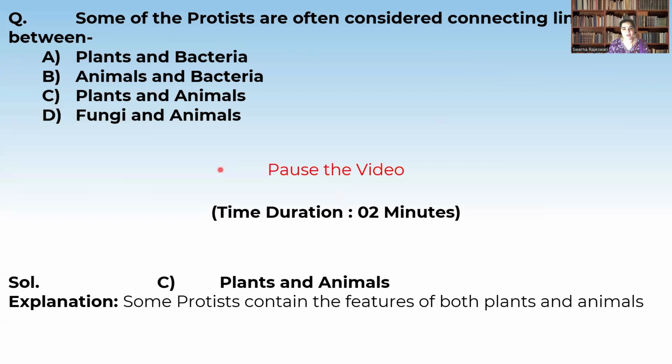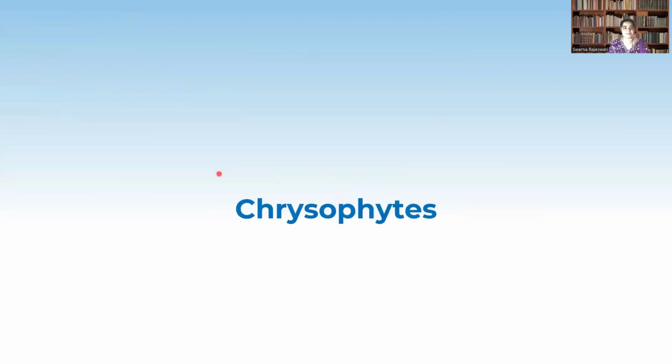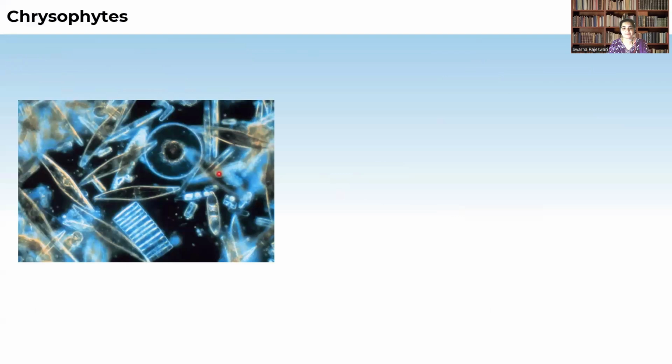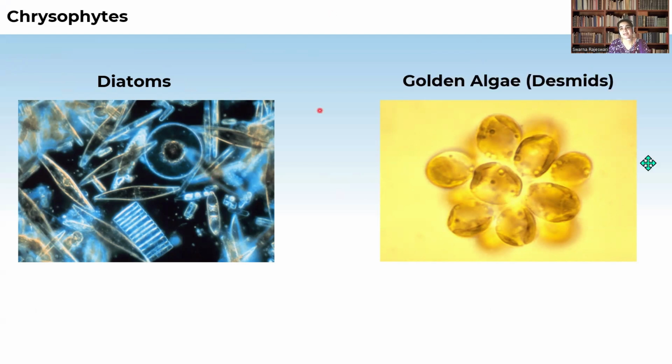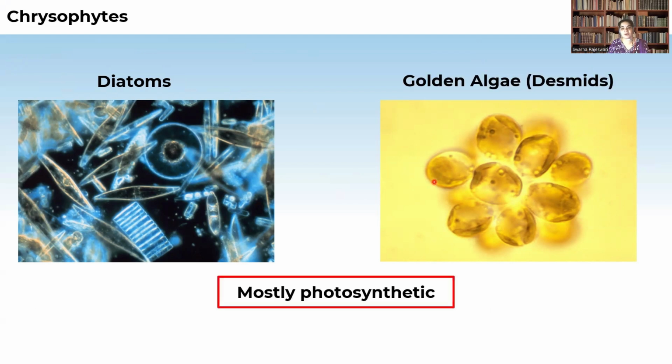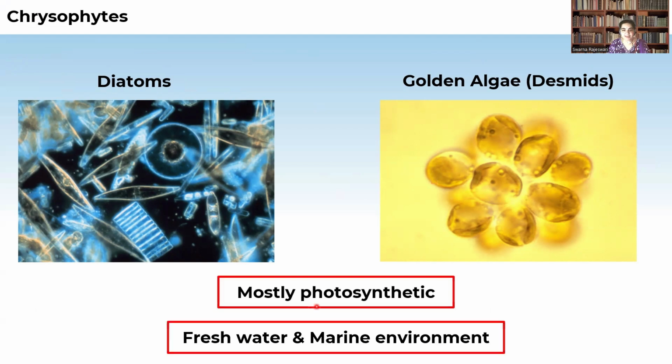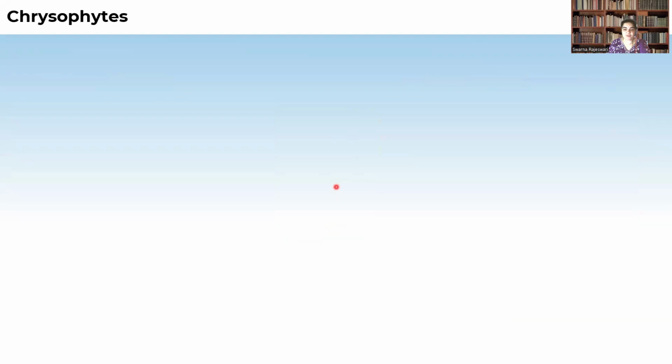Okay. Now let us discuss chrysophytes. So what are chrysophytes? This includes organisms called diatoms, or golden algae, which are called desmids. So it includes diatoms as well as golden algae, called desmids. They are mostly photosynthetic organisms, meaning they are autotrophic in nature. They prepare their own food material, and they live in both freshwater and marine environments.